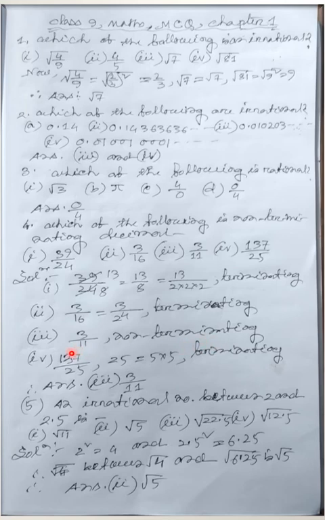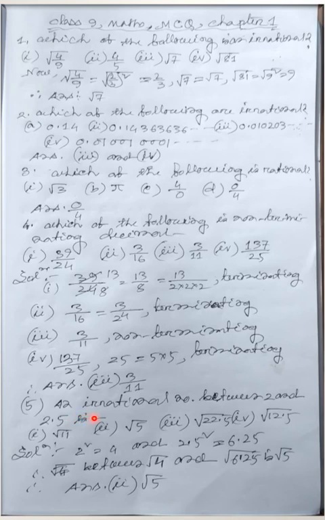Why am I saying this? Because 2 and 5 you can make 2 to the power 0, 5 to the power 0, like this you can make it. So ultimately, except 2 and 5 it has another extra factor, that is 11. So it is non-terminating. Now 137 by 25. 25 means what? 5 into 5. The denominator has factors of 5 only, so it is terminating. So the answer will be 11 by 13. It is non-terminating.